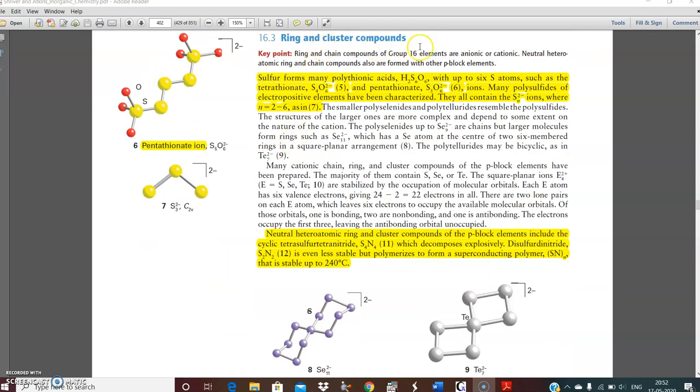Then ring and cluster compounds. Sulfur forms polythionic acids bearing the formula H2SnO6, and hence H2S and others, where n is such as in tetrathionate. The common thing in the laboratory we encounter is this tetrathionate ion. Many polysulfides of electropositive elements have been characterized. They all contain the Sn2- ion, where n is equal to 2 to 6.